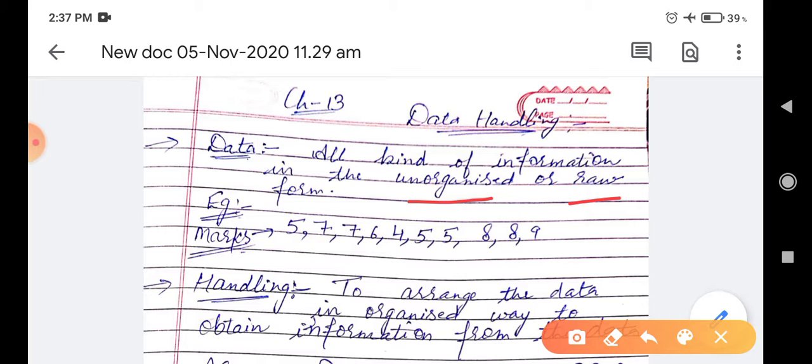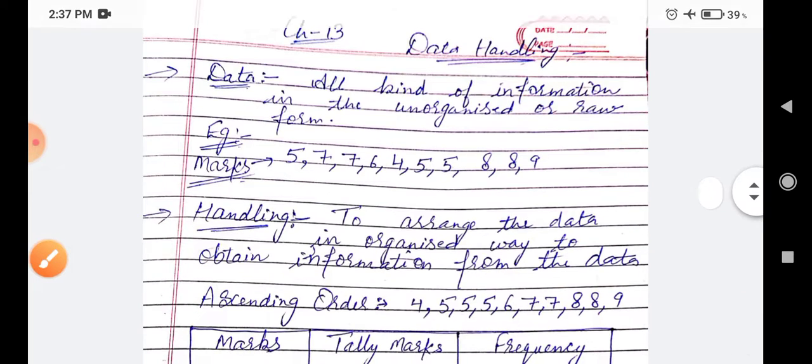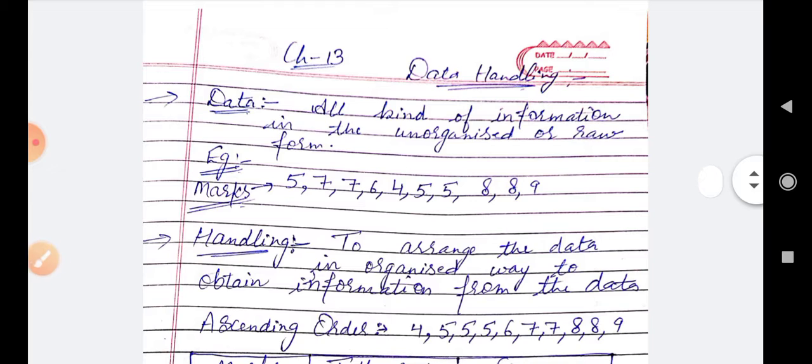For example, we are given marks of the students in the test. One student got 5 marks, one student got 7 marks, one more student got 7 marks, one student got 6 marks. So these are the marks of students, and this is also data because it is unorganized information.